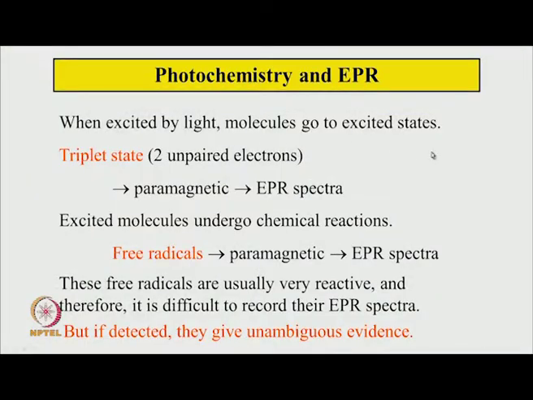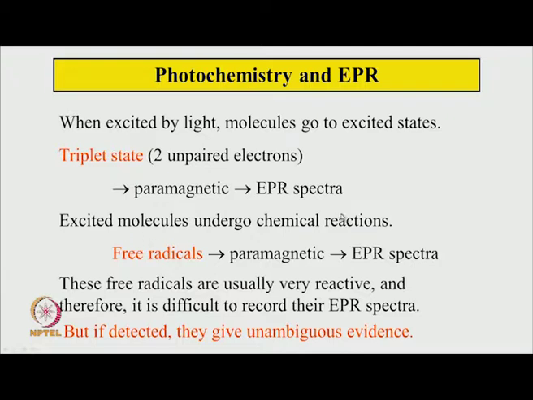So, when excited by light, of course, the molecule will go to an excited state, provided the light is absorbed by the molecule. Now, most of the molecules in the ground state are singlet. All electrons are paired. So, the first excitation usually brings the molecule to the singlet state, and from the singlet state the molecule can go to the triplet state, and in the triplet state there are two unpaired electrons, and you know that an unpaired electron means the system is paramagnetic. So, here two electrons are unpaired, so it will be a paramagnetic species. So, the triplet can give rise to EPR spectra.